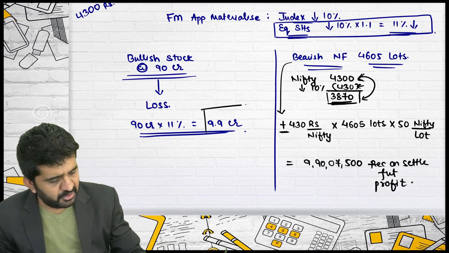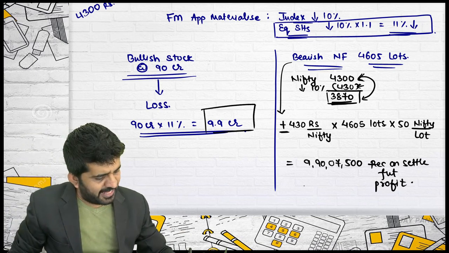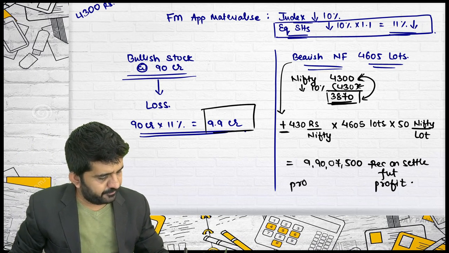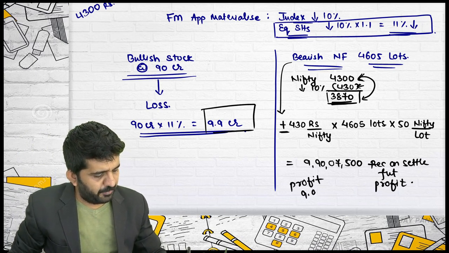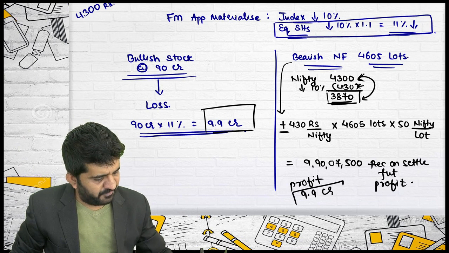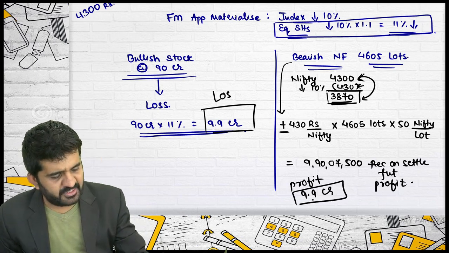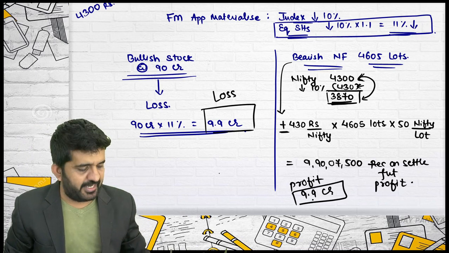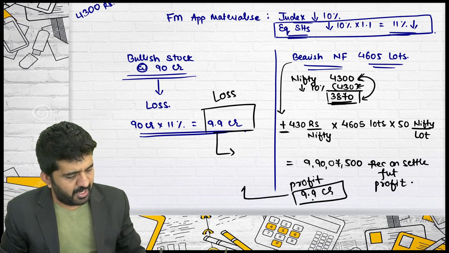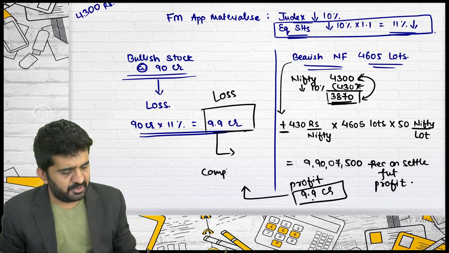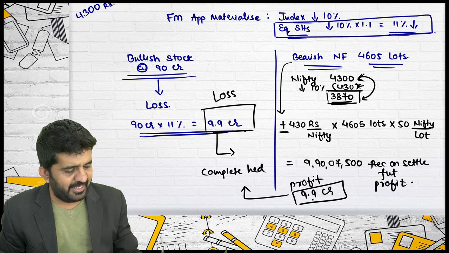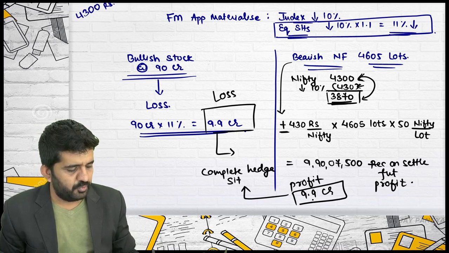What was the loss? 9.9 crore. What is the approximate profit? 9.9 crore. If you forget the 7,500 rupees, loss was 9.9 crore, profit was 9.9 crore. You are having which situation? Complete hedge situation.